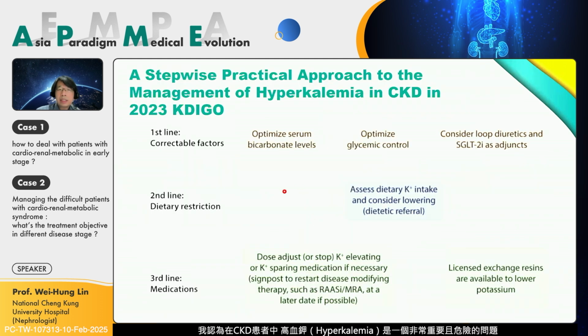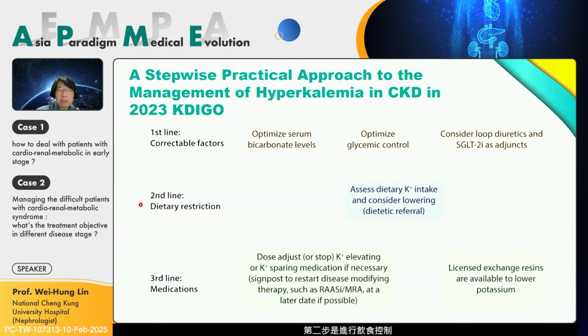In CKD patients, hyperkalemia is a very important and dangerous problem, especially since RAS inhibitors and MRA increase the risk of hyperkalemia. So how do we deal with hyperkalemia? The first line is to correct some factors, like optimizing serum bicarbonate level and glycemic control. And SGLT2 inhibitors have some evidence of decreasing hyperkalemia, even when combined with MRA use.